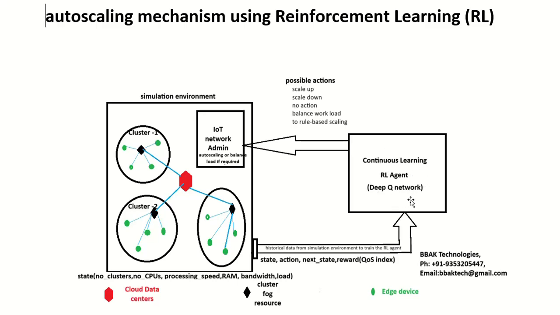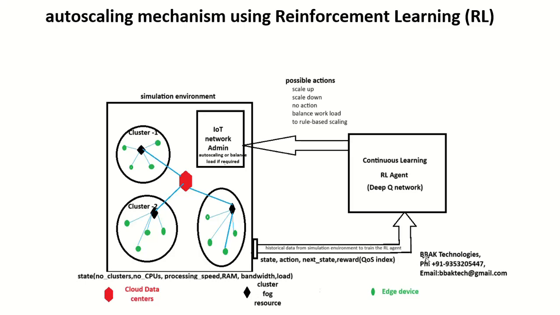So this is a deep Q network technology, which collects the state of the network. The state of the network is the number of clusters, CPUs, processing speed, RAM, and bandwidth. This is all the resources available in the IoT network, plus the load generated during that instant. So for this load, this resource is there; is it sufficient?